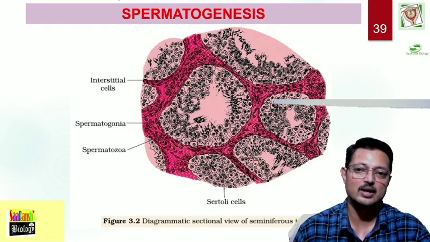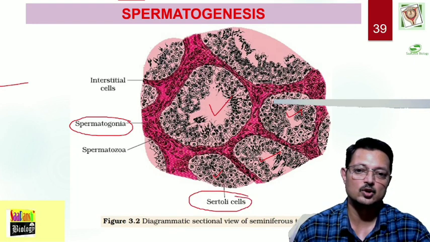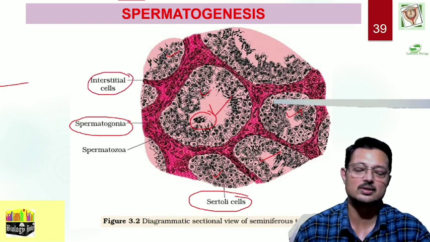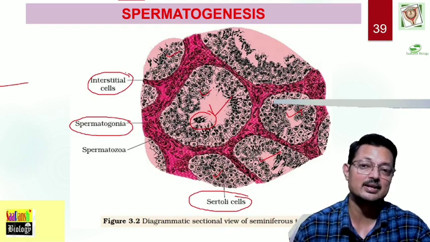This is a section from your NCERT textbook, the seminiferous tubule, as you can look into. So many tubules are here, and the tubule is lined by spermatogonial cells, see here, and there are larger Sertoli cells also found. In the lumen you find certain sperms. In between the tubules there are some specialized cells that you call interstitial cells or cells of Leydig. They are mainly endocrine in nature. They release androgens.